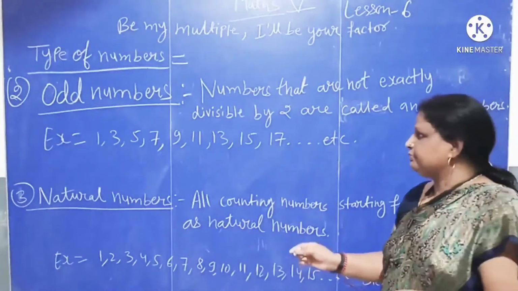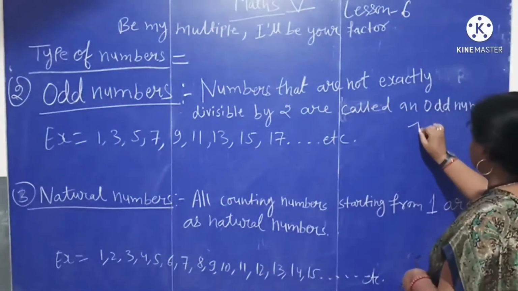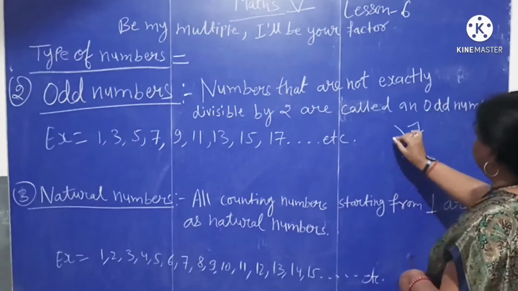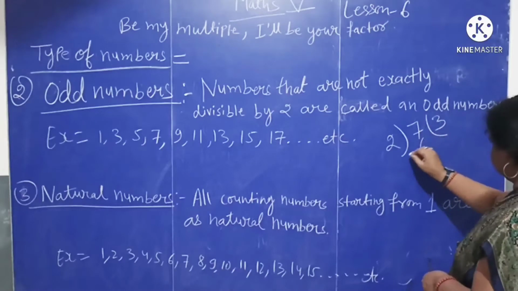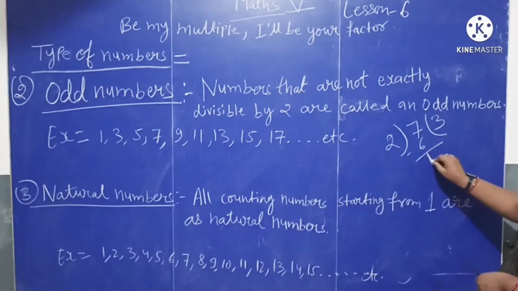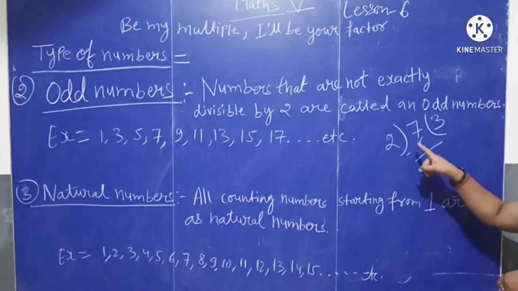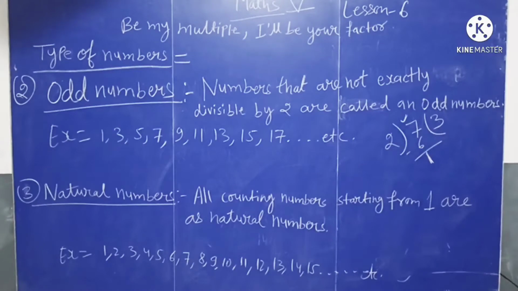Let's check the examples. We take 7. When we divide 7 by 2, 2 threes are 6. 1 remainder. It leaves 1 as remainder. So, it is an odd number. 7 is an odd number.